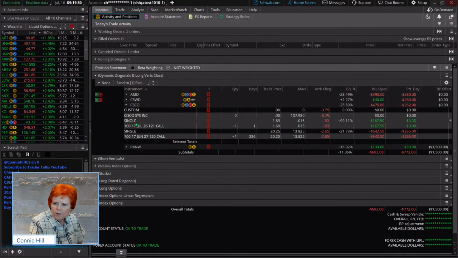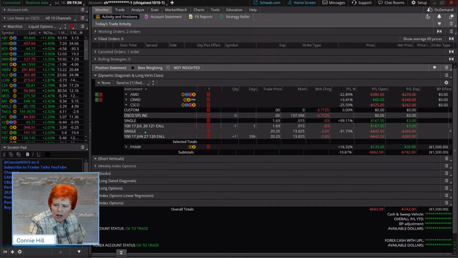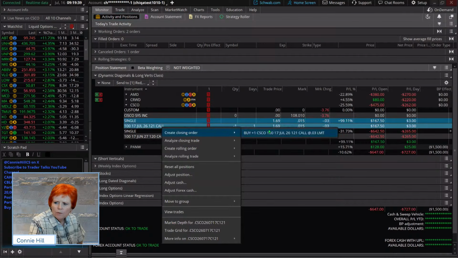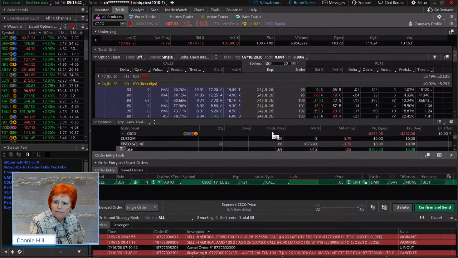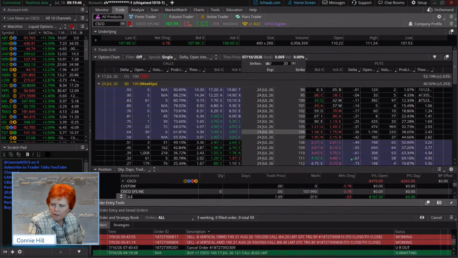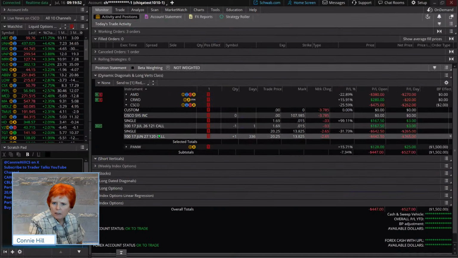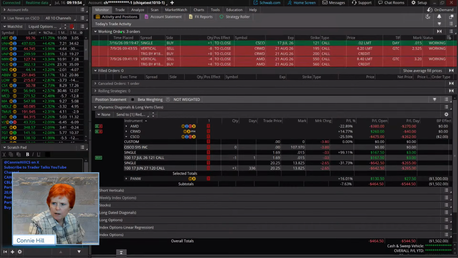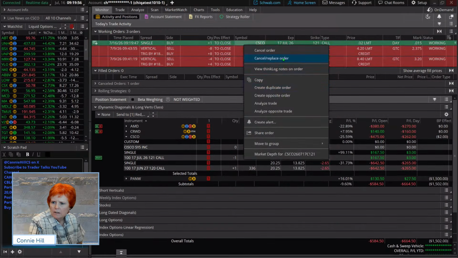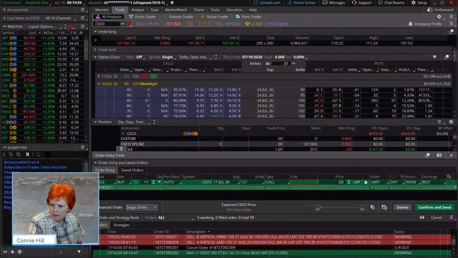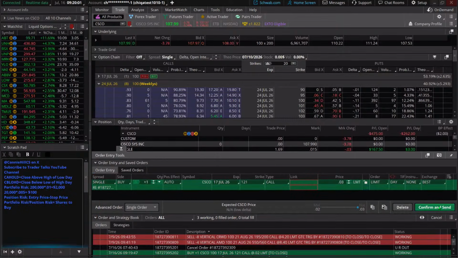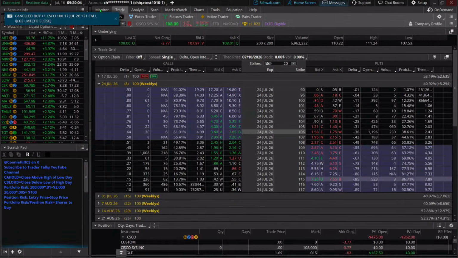We don't have anything in there as far as any working order, so let's just go ahead. We want to make sure we're closing out this short leg as well. So typically what we'll do is get rid of the short leg first. Let's see if it'll fill us at 2 cents here. If not, I'll come back and change it. And then we're going to go ahead and sell the long leg. Well, we might need to get out at that natural price then. Let's give it an extra penny. That should let us close it out.